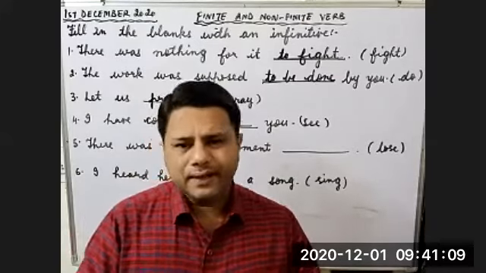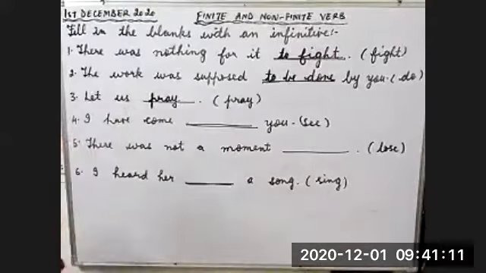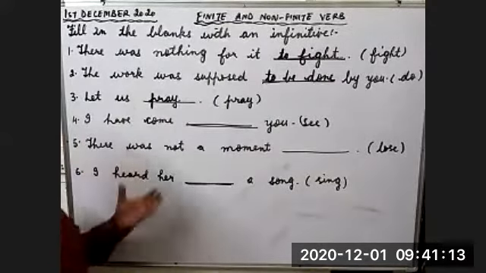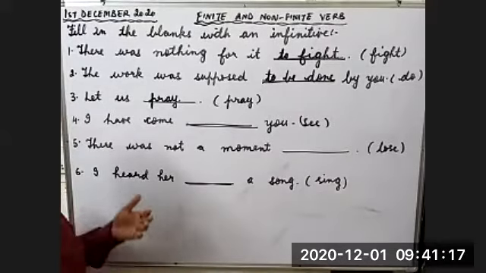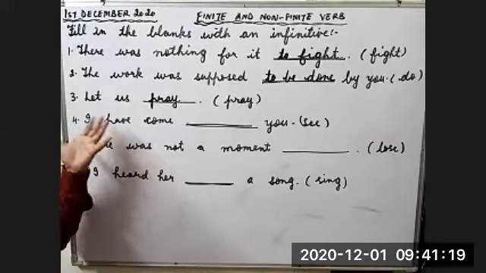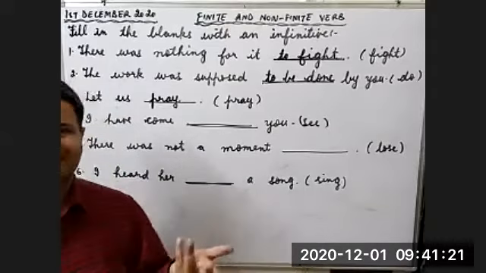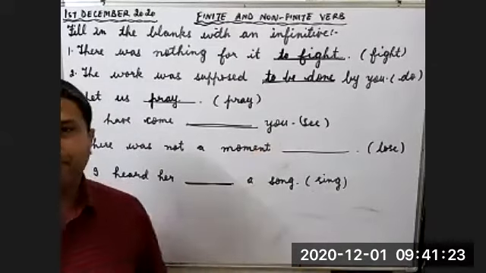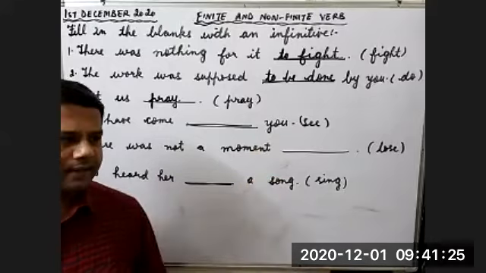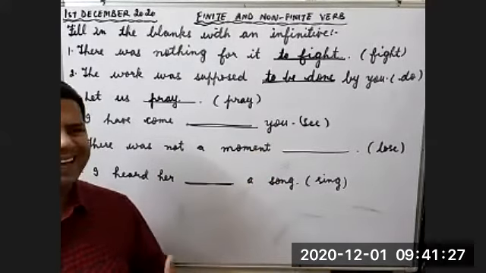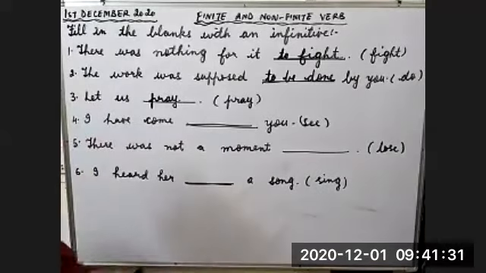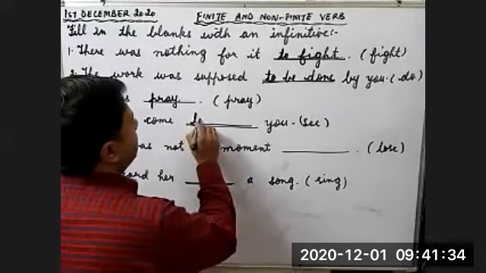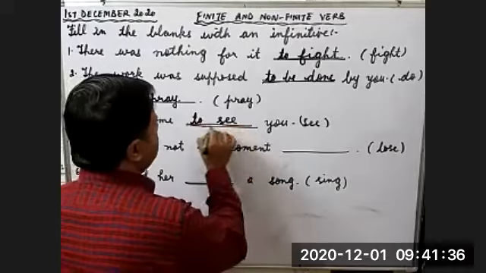Shweta, you only answer then. Yes, sir. I have come. Is it an active or passive sentence? Sir, it's an active sentence, because I is the subject here, right? And there is no by or any other preposition used at the end. So it is a clear indication that it is an active sentence. I have come to see you.